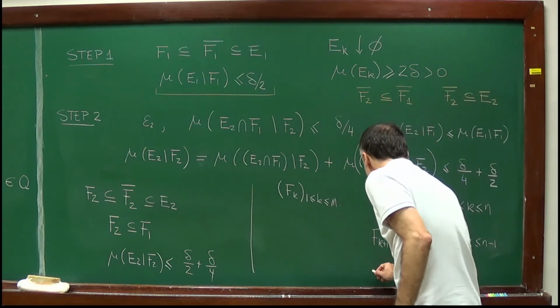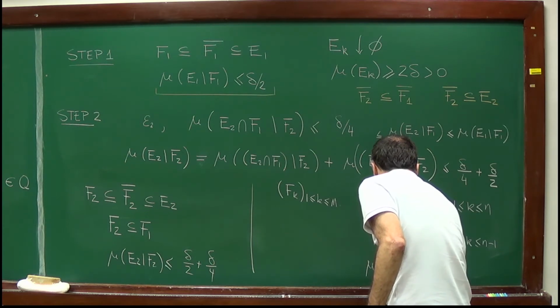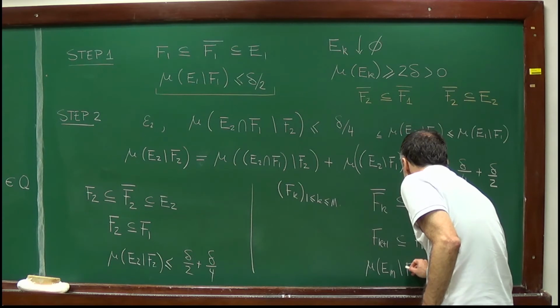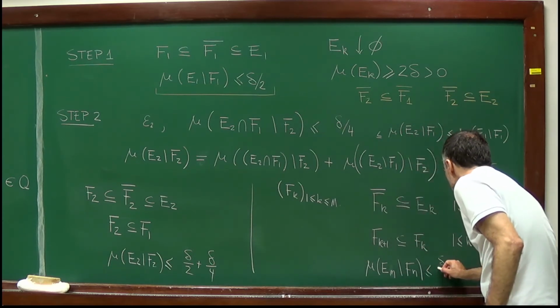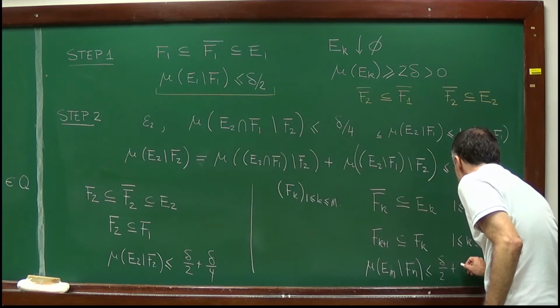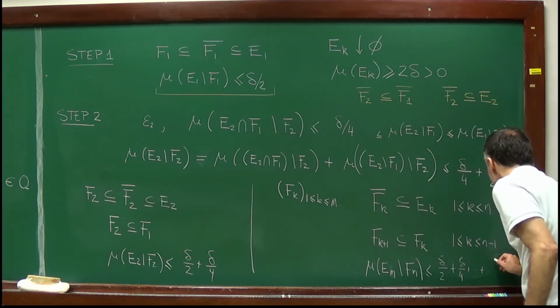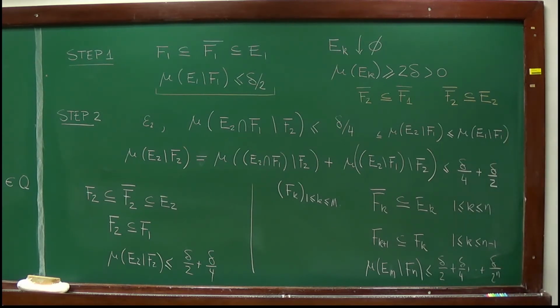And I will assume that the measure of Ek, well, actually I need only the last one, En minus Fn, to be less or equal than delta over 2 plus delta over 4 plus delta over 2 to the power n.